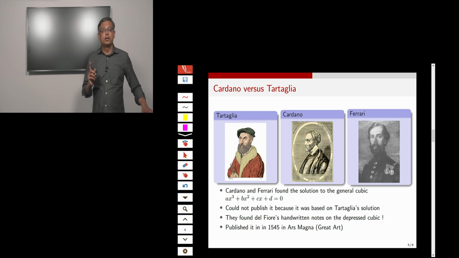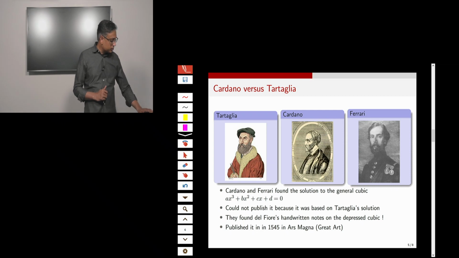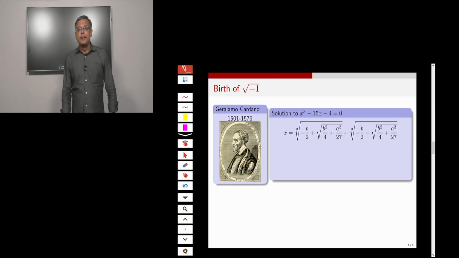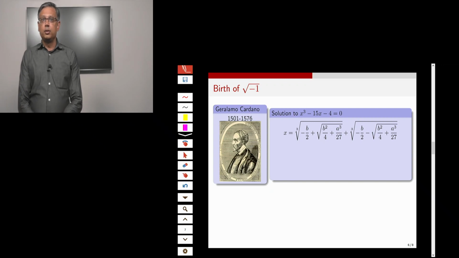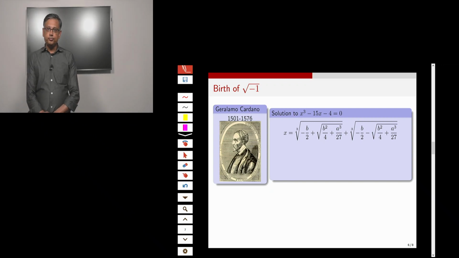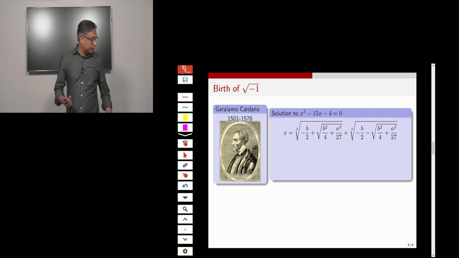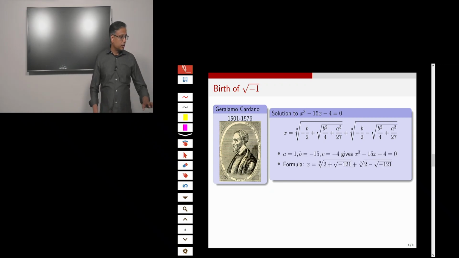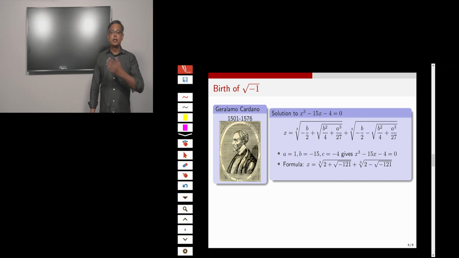So now you're still wondering, where did complex numbers come from? We're just talking about cubics. So here's where it comes from. Let's think about the solution to x cubed minus 15x minus 4 equal to 0. Cardano had the formula to solve for this, right? If you look at this equation, it corresponds to a being 1, b being negative 15, and c being negative 4. And if you plug this into Cardano's formula, you get